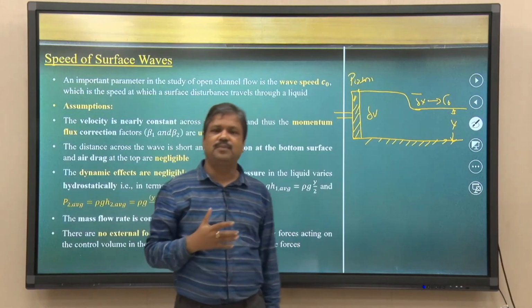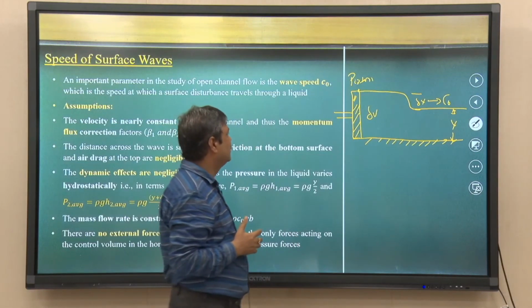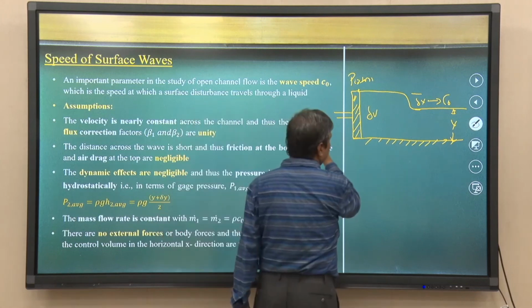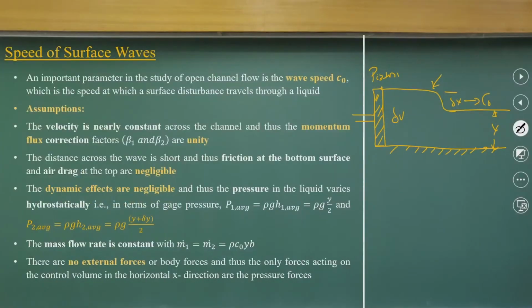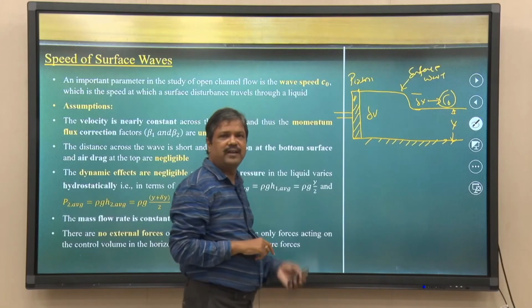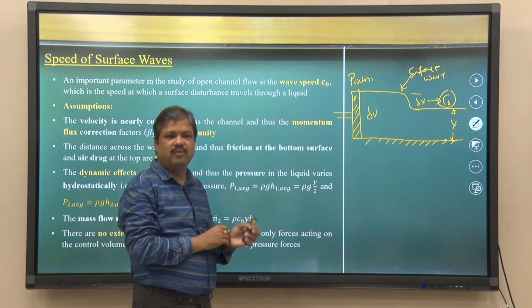So, as equivalently one piston is moving, creating a surface wave of small height delta y, and the speed will be the c naught value. We need to quantify how much the c naught value is.